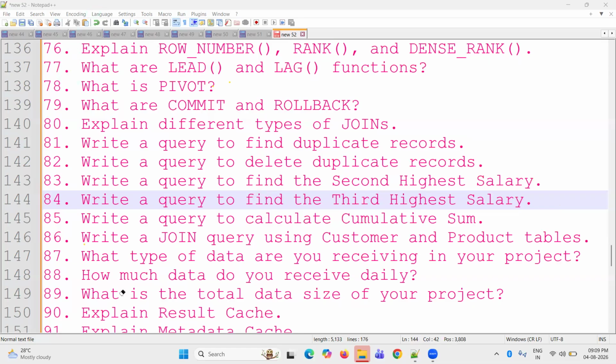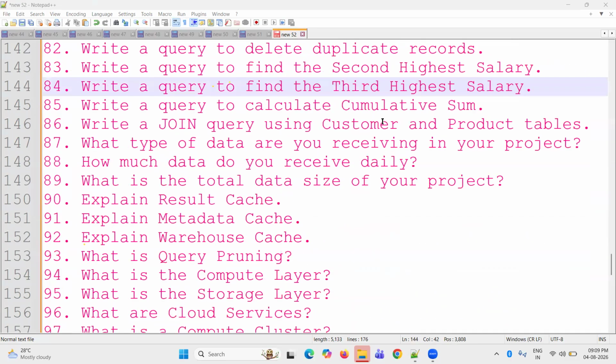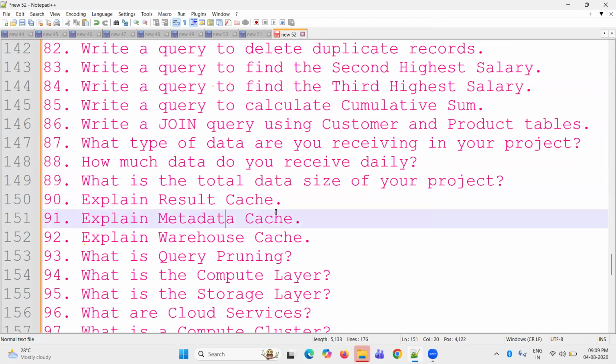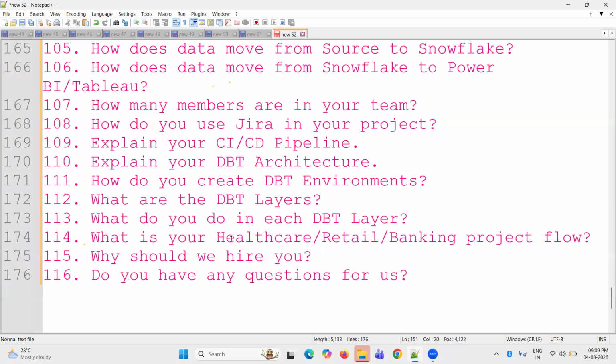Others we have: using a query, two tables they will give. What type of data, what project, how much data is received daily, 2 GB or 5 GB, total size of 2 terabytes, result capture, data capture, URL search, pruning. When we run the query, it won't skip unnecessary data, it scans only the relevant data. That is the compute layer query reading. Like this we have.